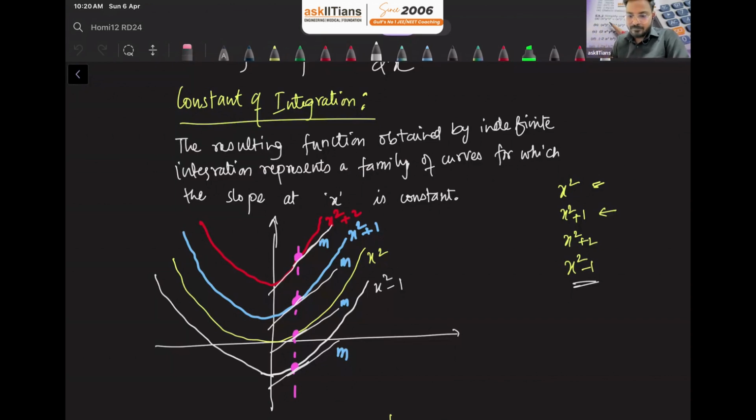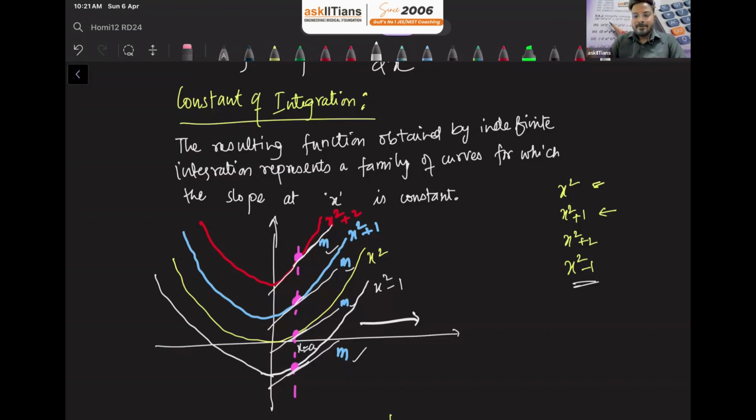And if you see, x square minus 1 is the first graph here. Then x square with the yellow color, then sky blue color x square plus 1, and then red color it is x square plus 2. Now for all of these, if you find the derivative at some point, let's say it is x equals a here. Now at x equals a, the derivative, meaning the slope of the curve at this point x equals a, is the same everywhere. This is m, here also it is m and m.